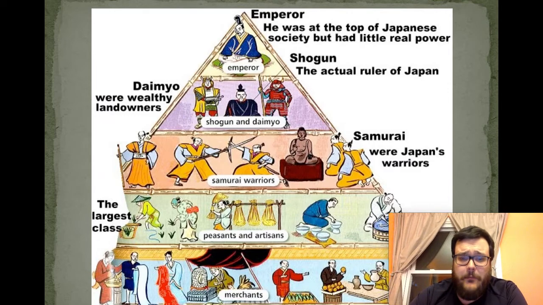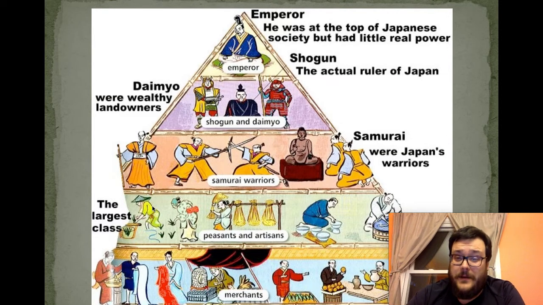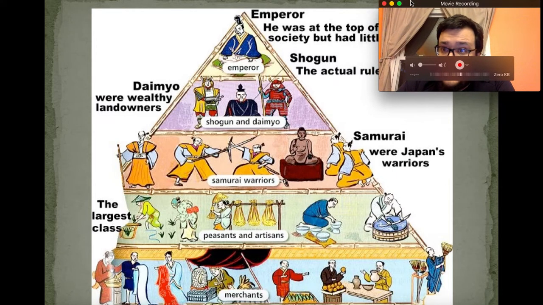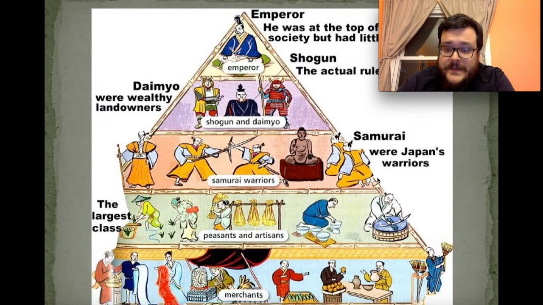Now, underneath the samurai were the very largest group, the peasants. And the peasants did a lot of things. They grew crops, specifically rice, but also other vegetables and fruits. There were also the artisans who produced things. We see an image of somebody making pottery right here, and next to him we have someone crafting a sword.